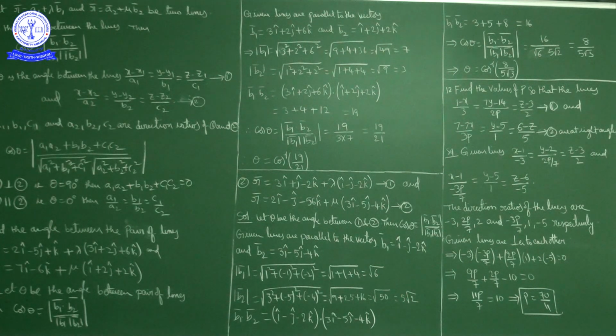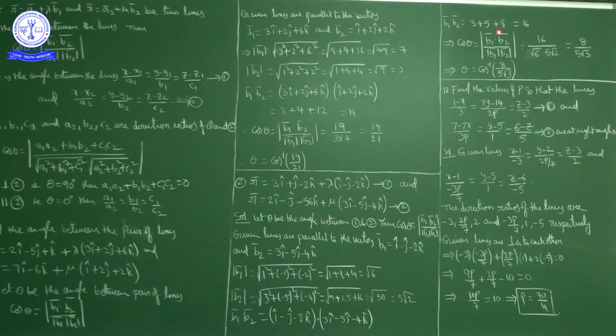Next, b1 bar dot b2 bar is the dot product of i cap minus j cap minus 2k cap with 3i cap minus 5j cap minus 4k cap. The i coefficient is 1 into 3, which is 3. The j coefficient is minus 1 into minus 5, plus 5. The k coefficient is minus 2 into minus 4, plus 8. Total how much? b1 bar dot b2 bar is 16.